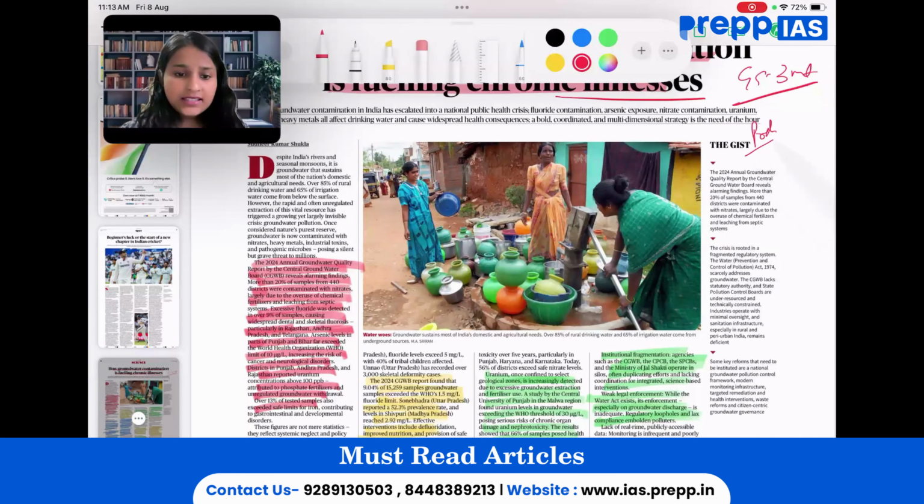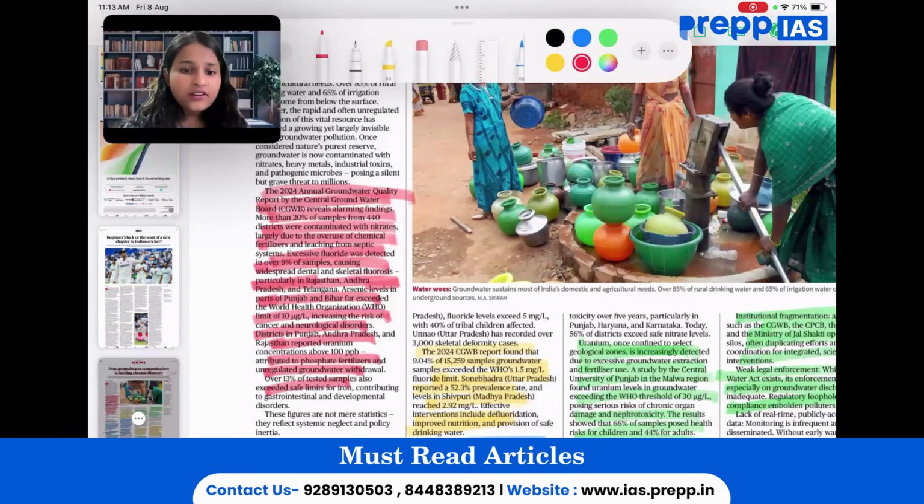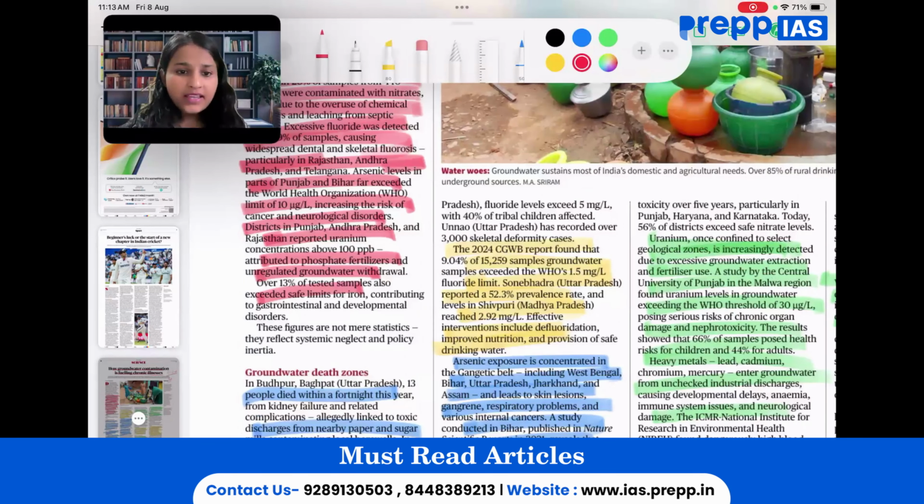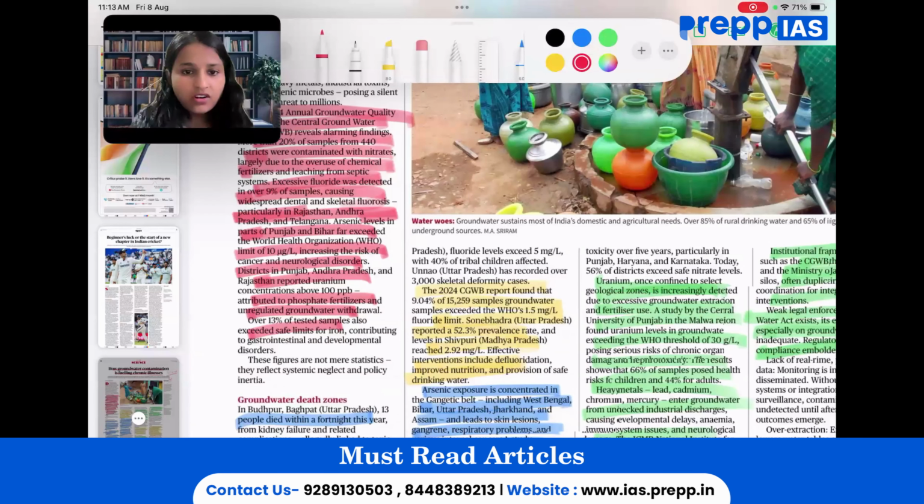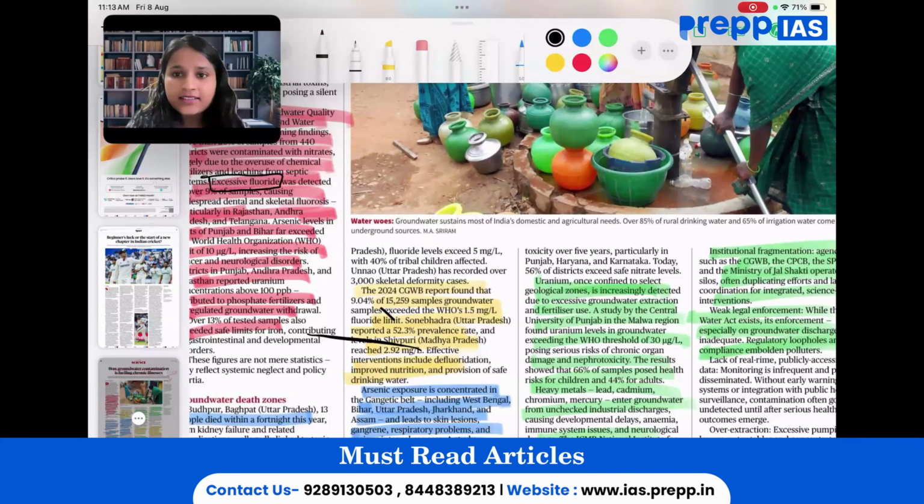For prelims, the areas that we have to know are what is the Central Groundwater Board and under which act it has been formed. Afterwards, several sorts of pollution have been discussed. So we need to know what mineral causes what sort of symptoms, and in this article there could be a map of India showing contamination of which mineral is affecting which region and what symptoms are being seen. For example, there has been a lot of discussion on excessive fluoride.